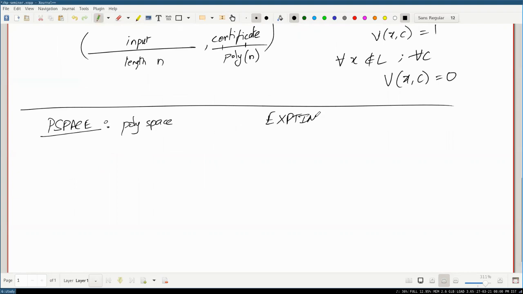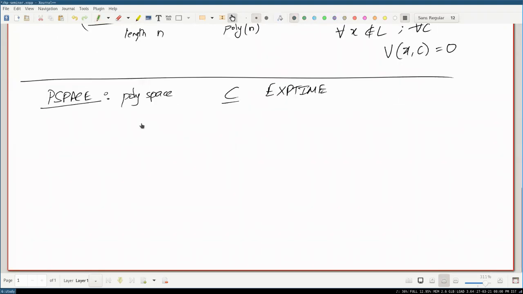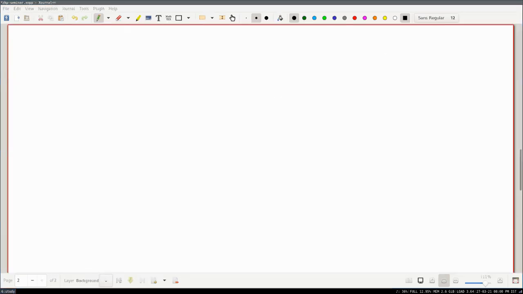time, and this is a subset of this. Okay, so these are the basic classes that we will be keeping in mind. Okay, so now enough of complexity theory. Let's play some games, and then hopefully get back to more complexity theory.